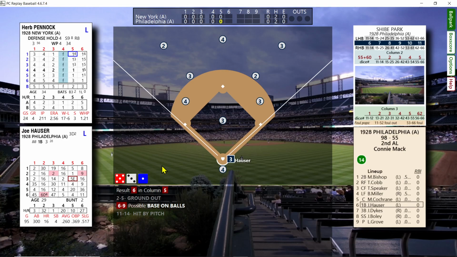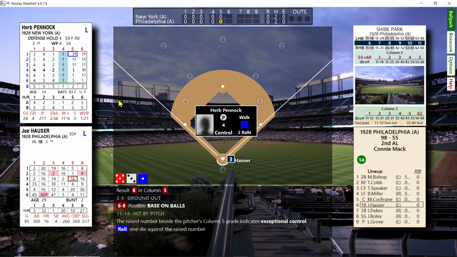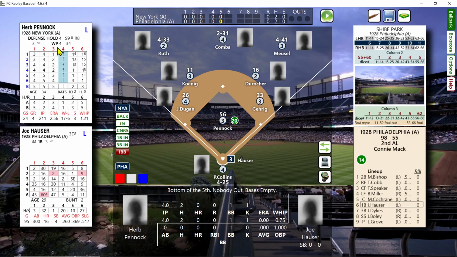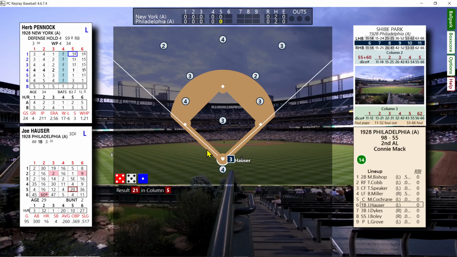Hauser is going to walk. Raised. Oh, right, it's another raised number. So it's going to have to be a 5 or a 6 for a walk, and it's 4. So just 2 balls. The raised number prevented the walk, and it's just 2 balls on the batter. So, well, he walks now anyway. So we got another number to walk. I'm checking on 1928 as we play.